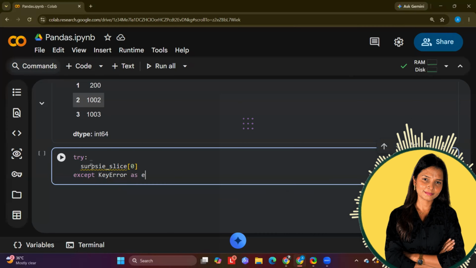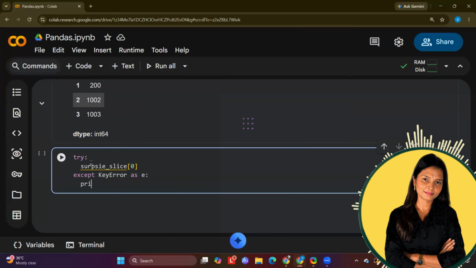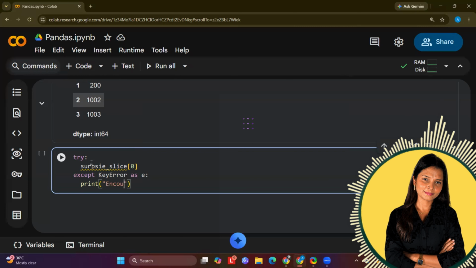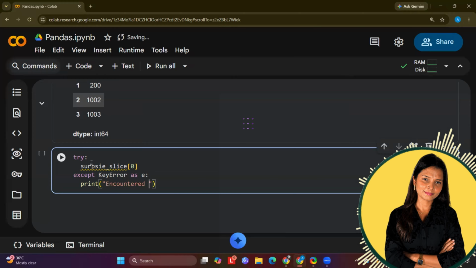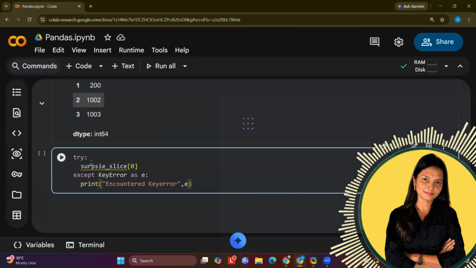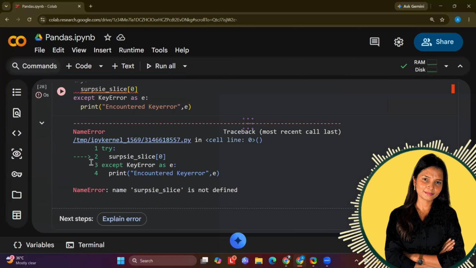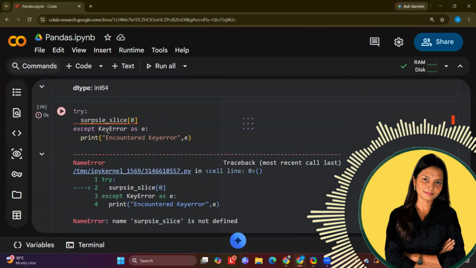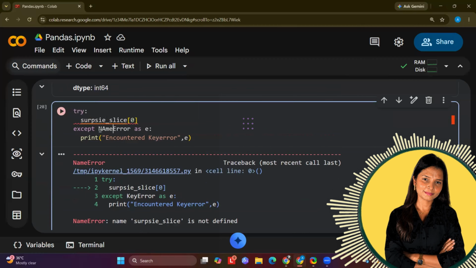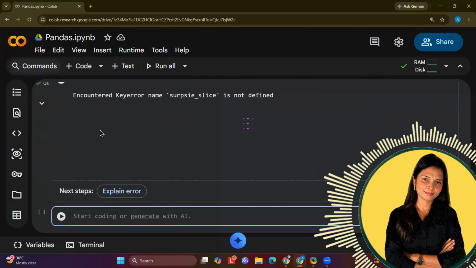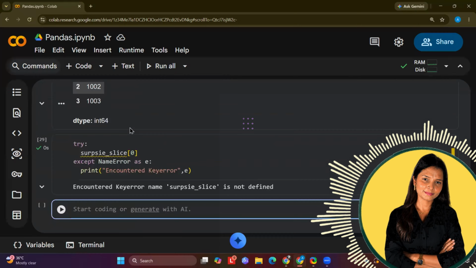So these red color errors which come up flash and basically crash your code, right? Now I know that this code is going to generate a NameError. So when I write down the correct error, it won't give me that red flag. I'm going to avoid the red flag. I can smoothly handle the error and jump onto the next code cell without crashing my code. So try and except is equally important for your whole coding journey.